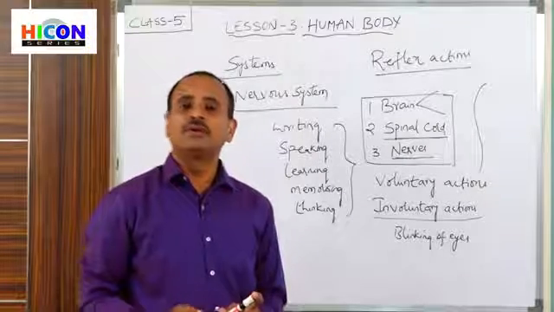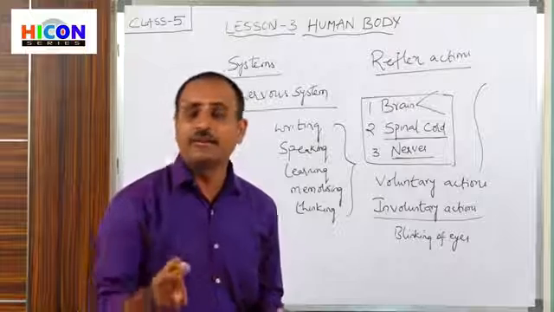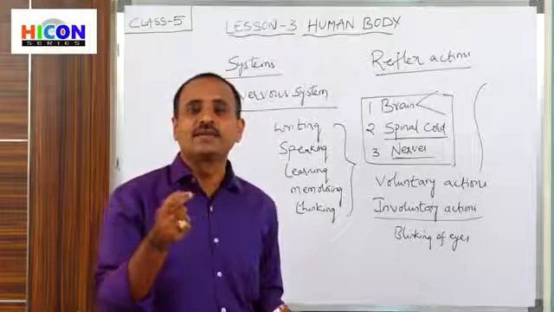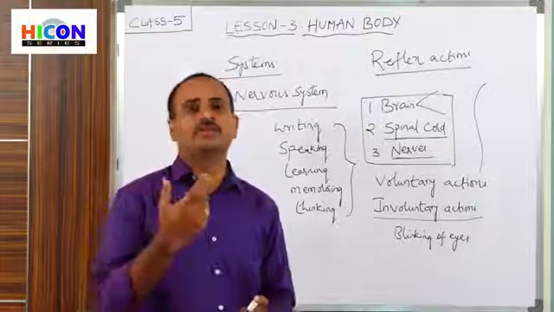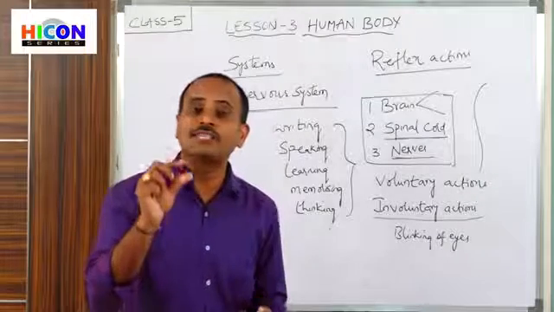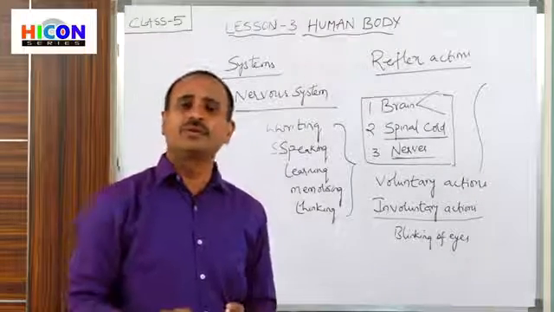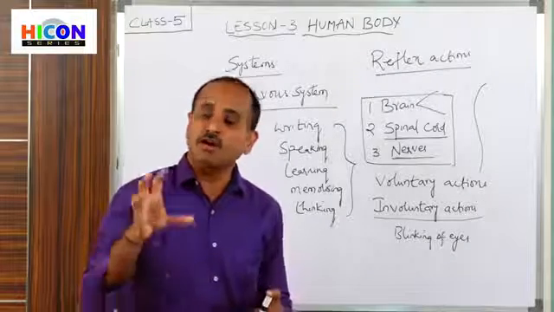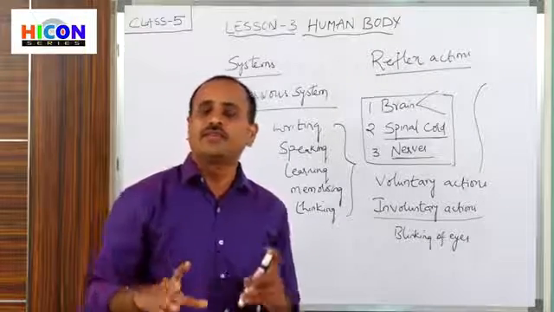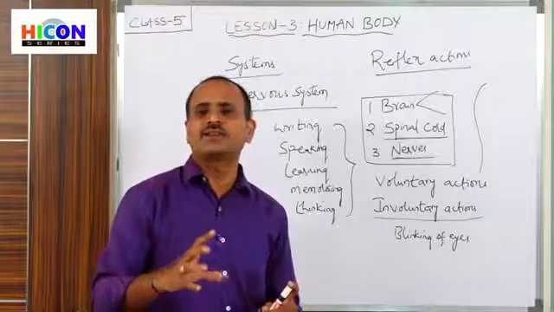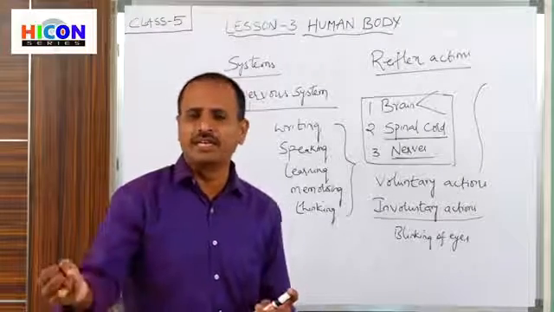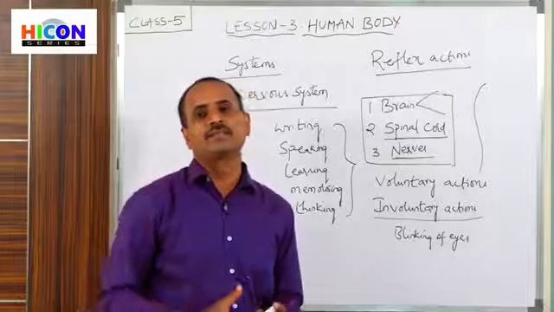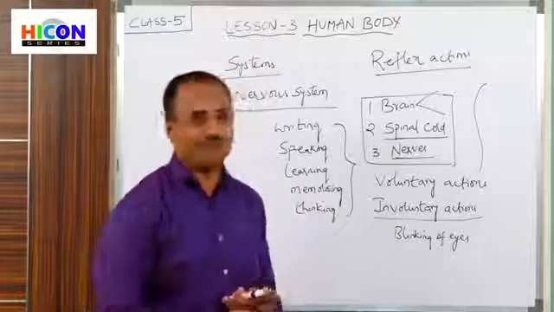For example, if anyone brings a pin or any object near our eyes, immediately, without our consciousness, our eyes will blink. And also, if our hands or legs suddenly touch a hot object, immediately we will draw our hands or legs back. This type of action is called a reflex action.